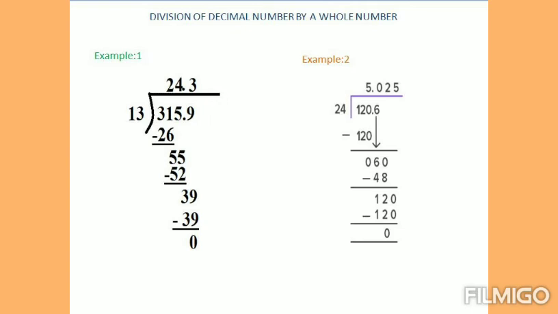Then after that you have to bring the 9 down. Now in 39 we have 3 times 13. So the remainder is 0. So your answer is 24.3. Similarly, you try the next example, children. This is also an easy method.